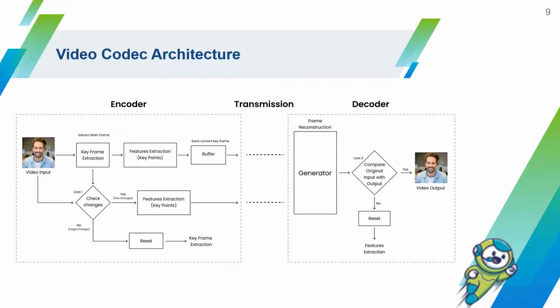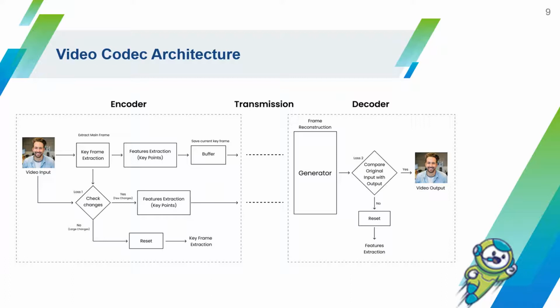Starting from the left of the image with video input to the encoder part, going to keyframe extraction, which extracts the main frame. Initially it will be the first frame of the video. Next we extract the features, which are the key points of the main object. In our case it's a human face.